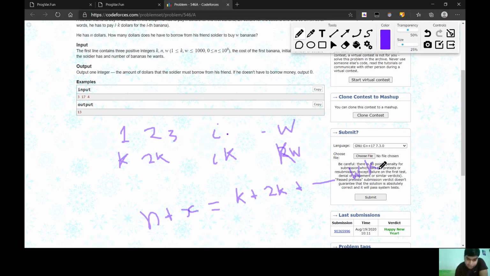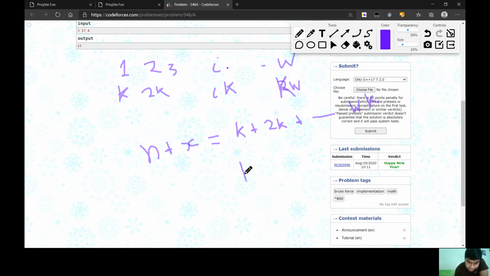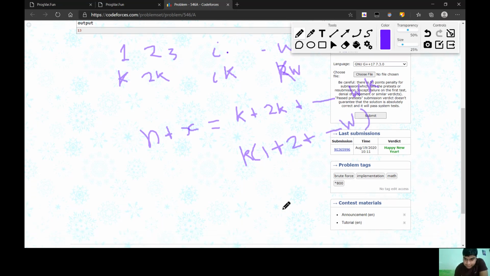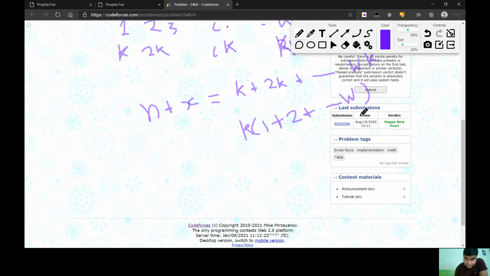So here, if we take K in common, what do we see? You can easily see that it is the sum of natural numbers: 1 plus 2 plus up to, sorry, till W. Let me correct it. You know the sum of natural numbers; we have studied it in our 10th and 12th class.